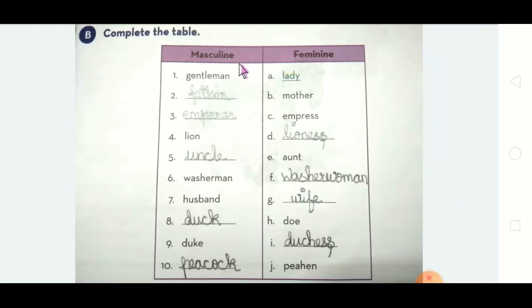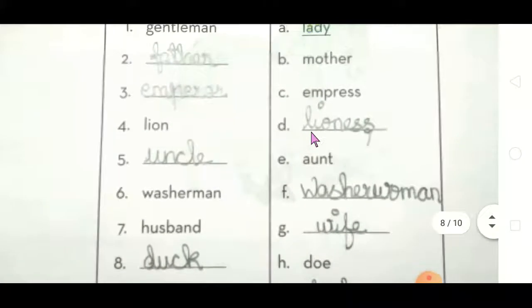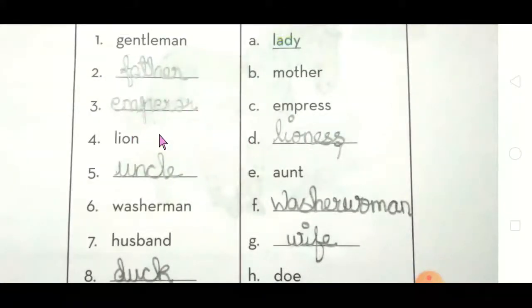So see here also they have given a complete table, masculine and feminine. For the masculine, gentleman, the feminine is lady. Father, mother. Emperor, empress. See the spelling of emperor: E-M-P-E-R-O-R.